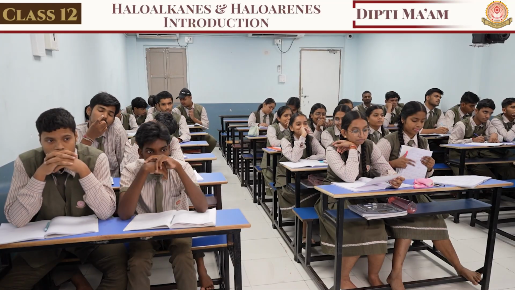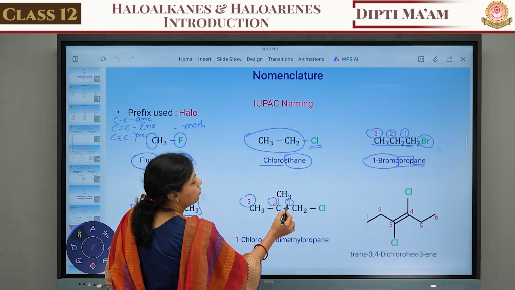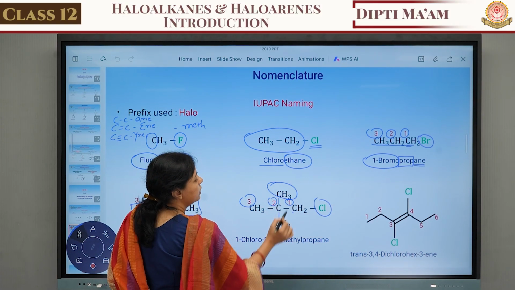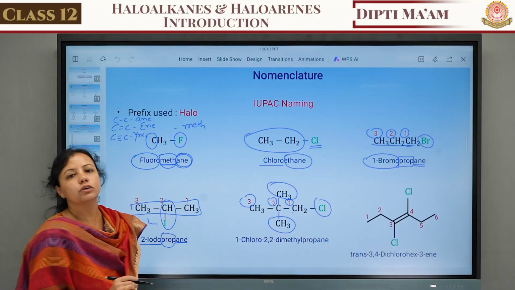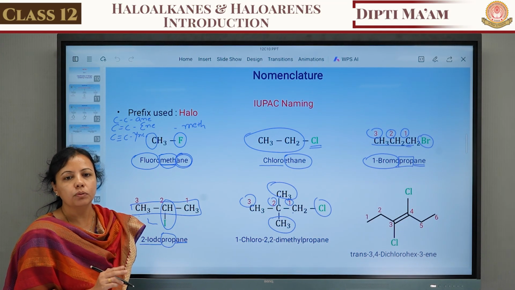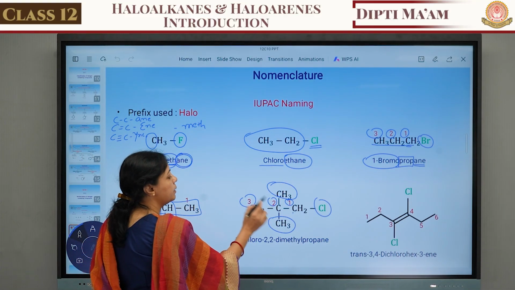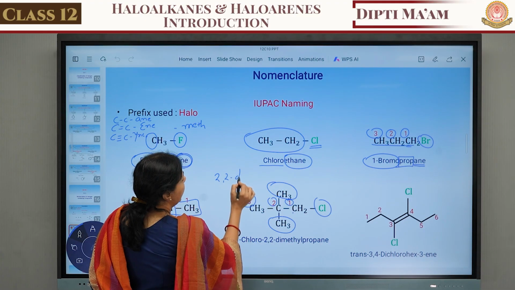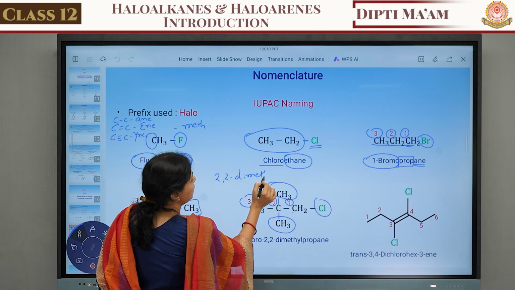Now here the chlorine is attached to this carbon. We start the numbering from 1, 2 and 3. On the first carbon, a chlorine group is attached. On the second carbon, this CH3, that means a methyl group, is attached. How many methyl groups are there? Two methyl groups, both on the second carbon. So we use the word 2,2-dimethyl.